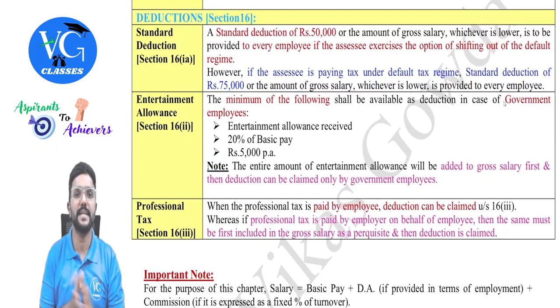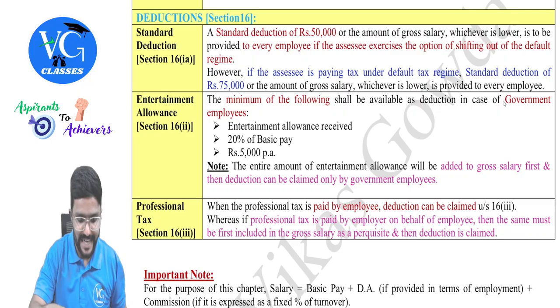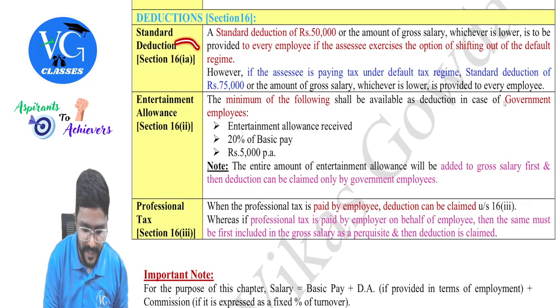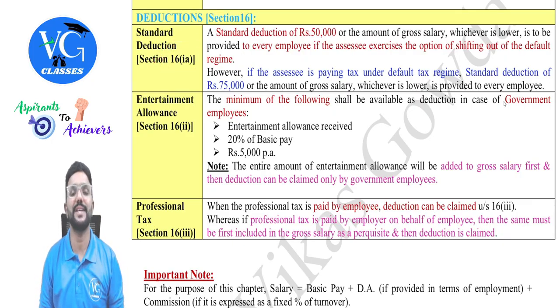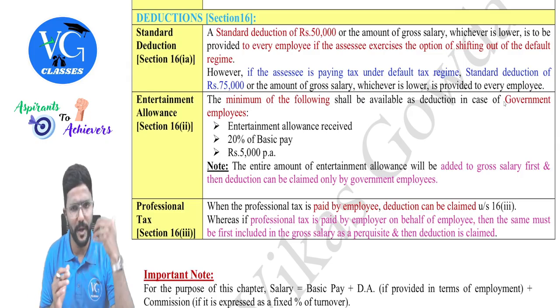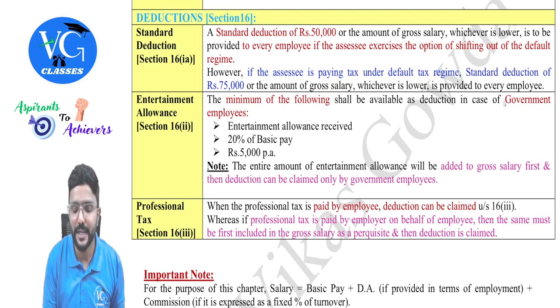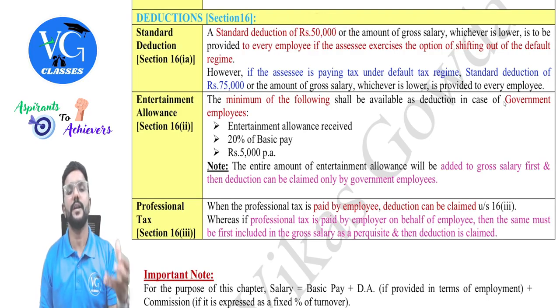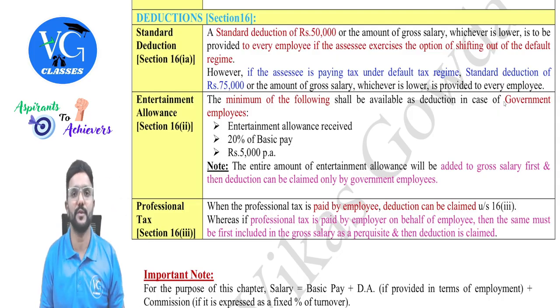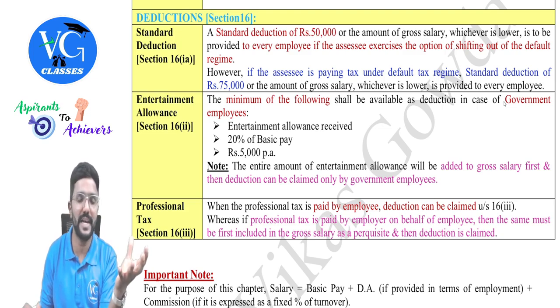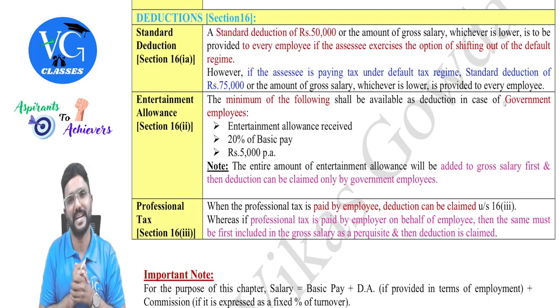Yes, sir. Then deductions under section 16. We have three deductions covered under section 16. First, standard deduction under section 16(ia). How much deduction is available depends on which scheme the employee is following. If the employee is opting out of the default scheme and following the optional scheme or regular provisions of the Act, then he can claim a flat deduction of 50,000. Sir, what if gross salary itself is less than 50,000? For example, gross salary of an employee is only 40,000. Then he can claim only 40,000 deduction. That is, actual gross salary or 50,000, whichever is lower.